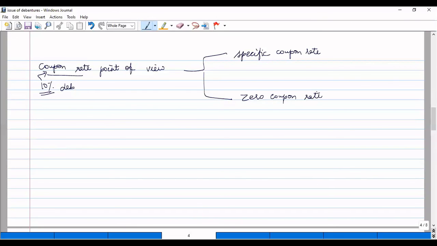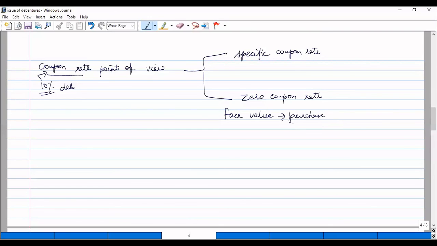Next is zero coupon rate. Zero coupon rate debentures are also called bonds, where no specified rate of interest is mentioned. The difference in the face value at the time of purchase and redemption is the revenue or the return earned by the investor.